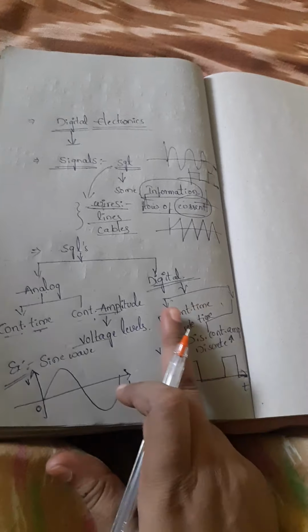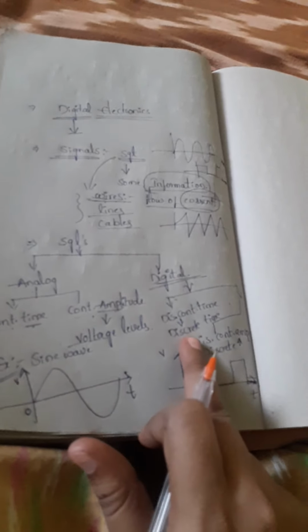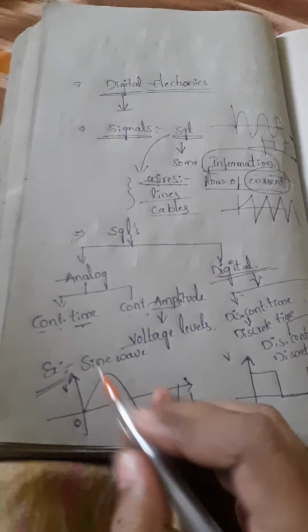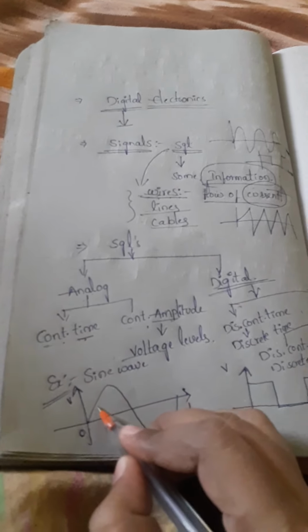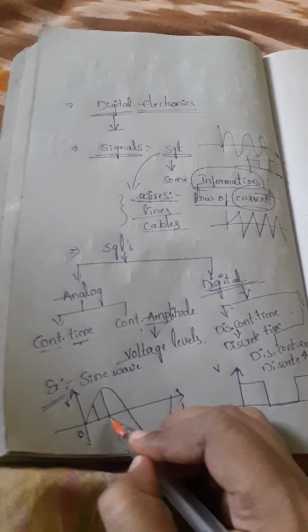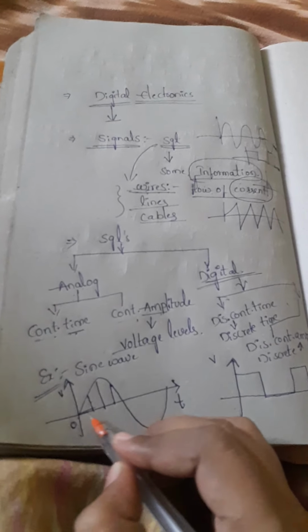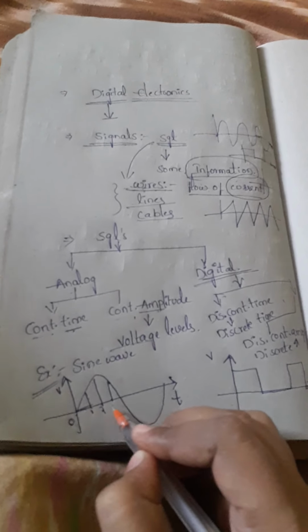But the digital part is in a discontinuous way, that means it is not in a continuous formation. While in the analog part, we have each interval, between the first and second interval, and the second and third interval.